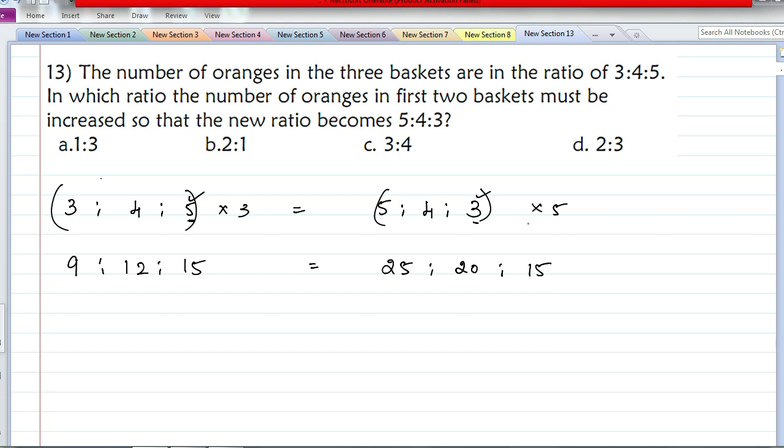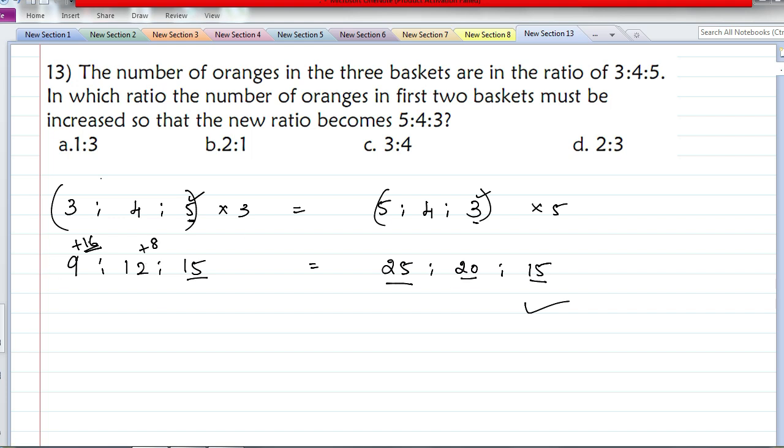Okay, so after multiplying by 5, now this is the same. We are adding a certain number of oranges to the first and second basket so that it becomes this ratio. So what is to be added? For this 9, I need to add 16 oranges to make it 25. For this 12, I need to add 8 oranges to make it 20.